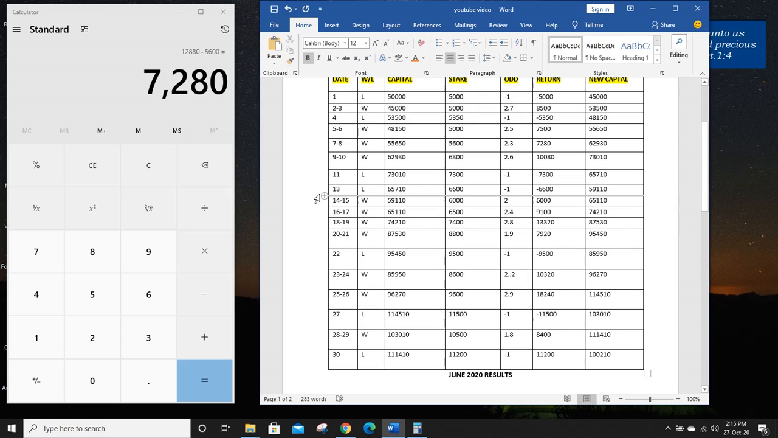So you could see how I actually use this system to beat the bookies, whereby I invested the sum of 50,000 naira. You could see on the first day my unique capital, and until you get to the 30th, you can see I had a new capital of 100,200 naira from 50,000 naira.